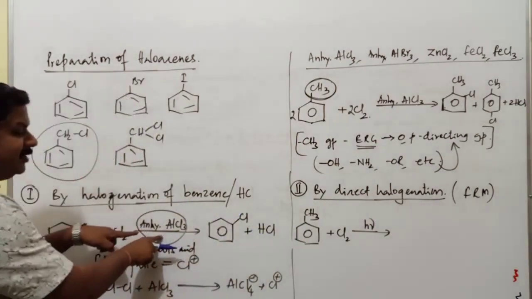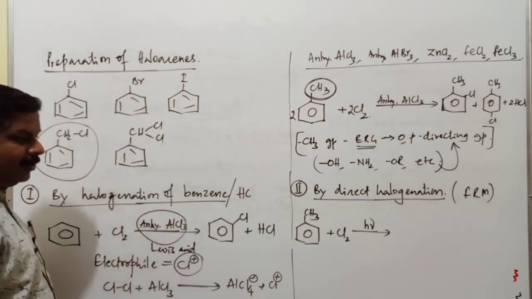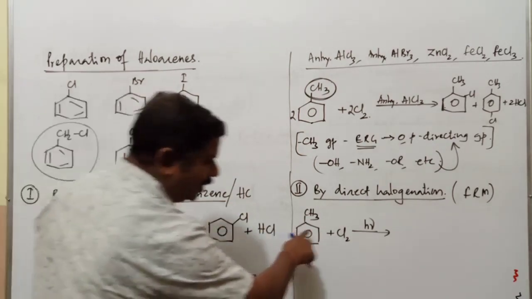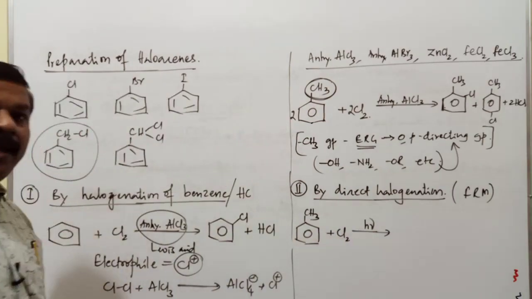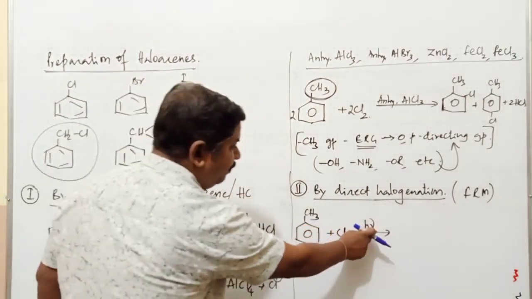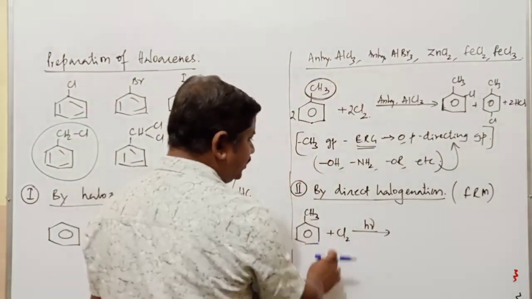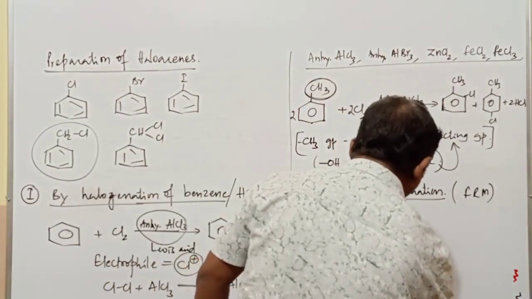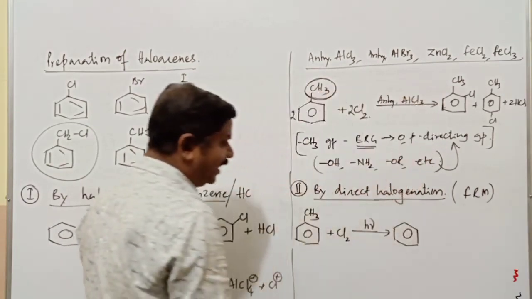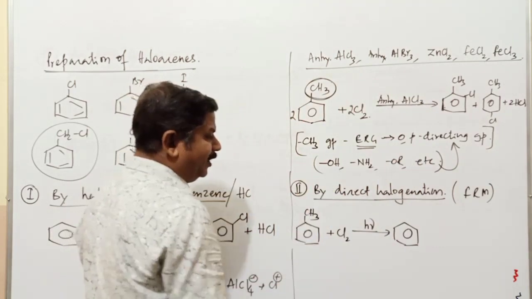Earlier, in the presence of anhydrous AlCl3, which helps in generation of the electrophile Cl plus. Here there is no question of generation of electrophile, because there is no halogen carrier. So what happens to methyl benzene plus chlorine? Side chain halogenation. What is the meaning of side chain halogenation? One of the hydrogens is replaced by the corresponding chlorine.